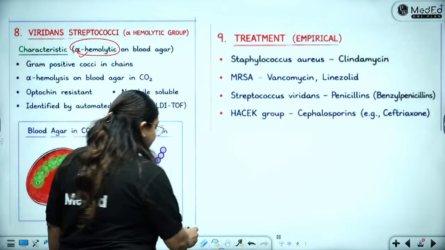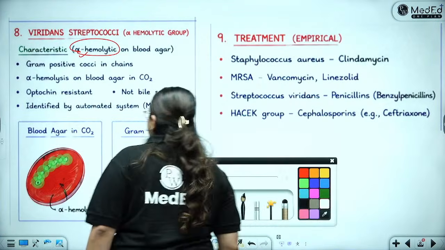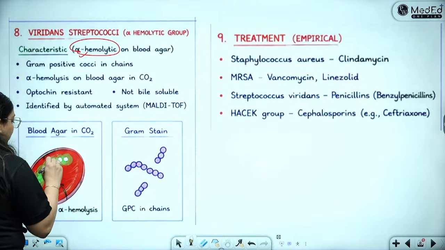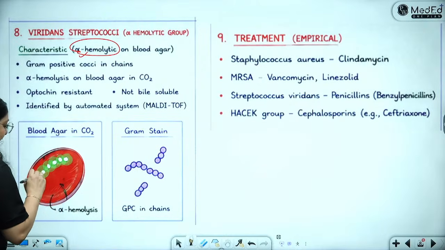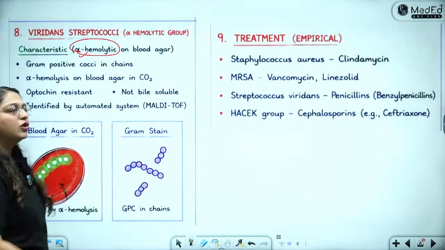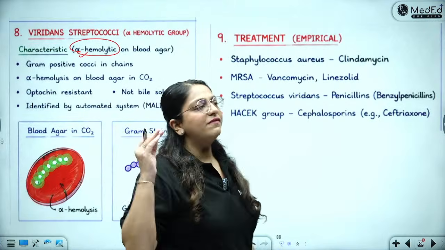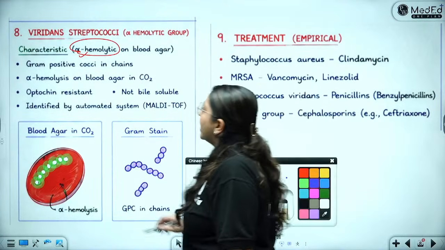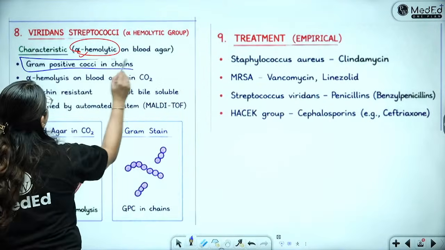Okay. So, in the center, you have your white colored colonies. They are surrounded by this greenish zone on the blood agar, which is telling me that this is alpha hemolysis. So simple diagrams you can very easily make for these guys. Then they are gram-positive cocci in chains, just like all streptococci.